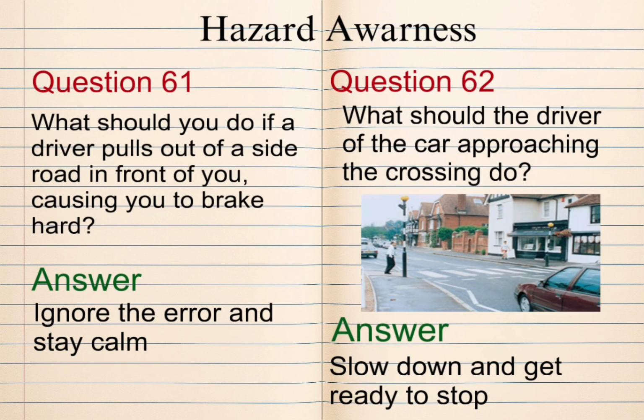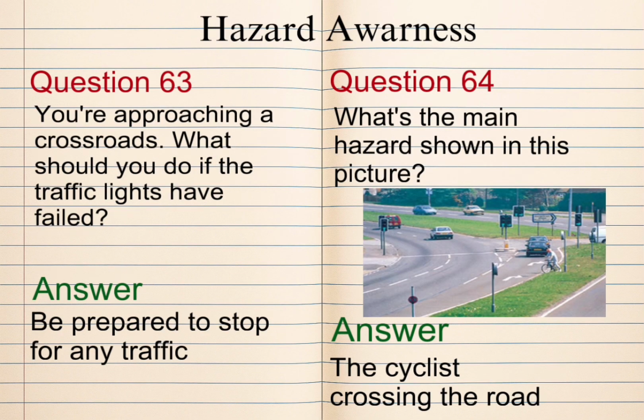Question 61. What should you do if a driver pulls out of a side road in front of you, causing you to brake hard? Answer: ignore the error and stay calm. Question 62. What should the driver of the car approaching the crossing do? Answer: slow down and get ready to stop. Question 63. You're approaching a crossroads. What should you do if the traffic lights have failed? Answer: be prepared to stop for any traffic.